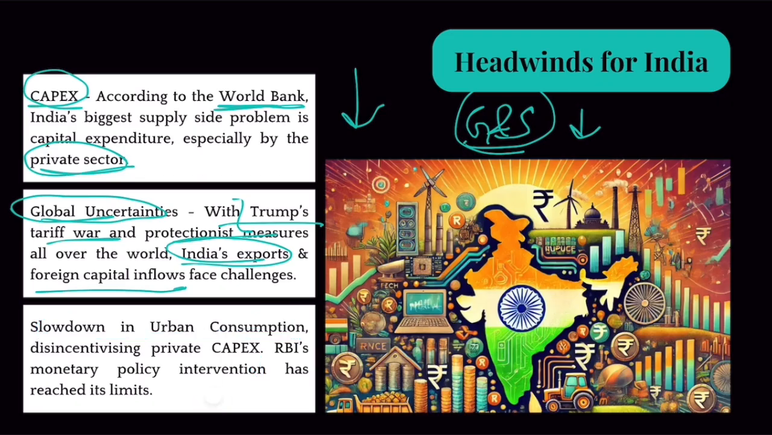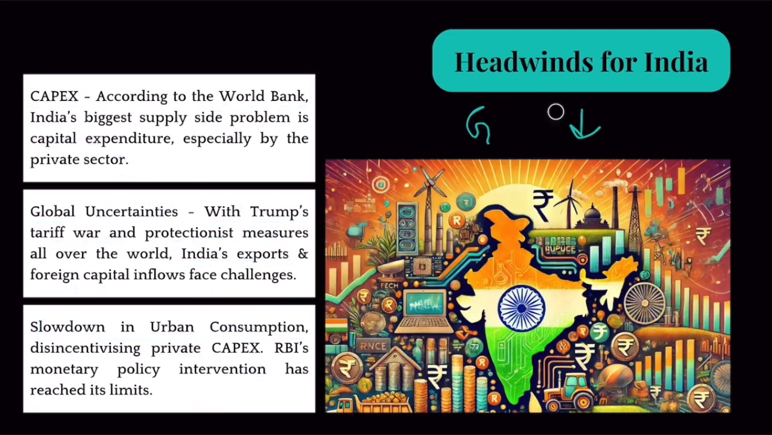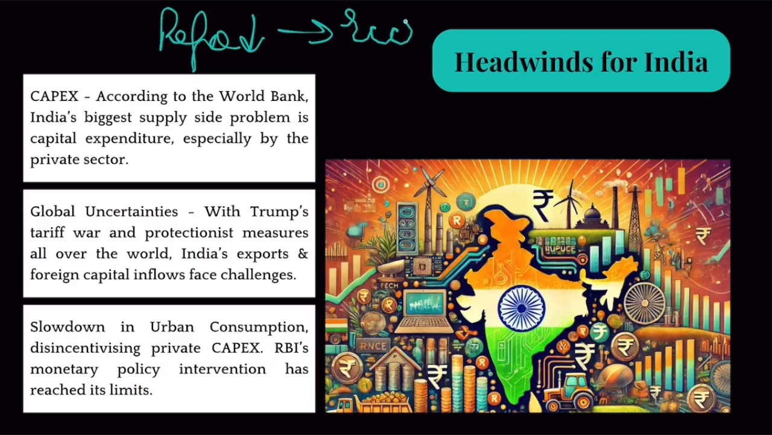Plus, already RBI has reduced a lot of interest rates. RBI has reduced repo rate, and this reduction is done to boost Indian economy. But RBI cannot reduce these interest rates anymore. It has reduced as much as it could have reduced. So in future, if Indian economy does not recover, RBI cannot do anything. RBI has reached the limits of its policy intervention. So this is another headwind, right? So these are the risks that Indian economy is running.